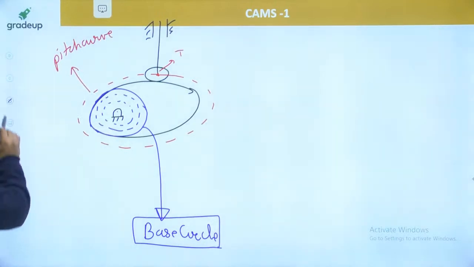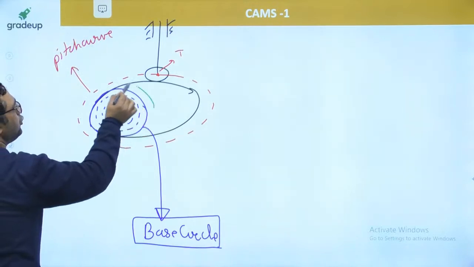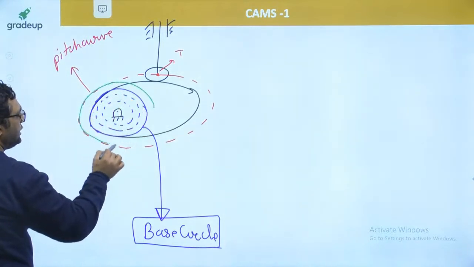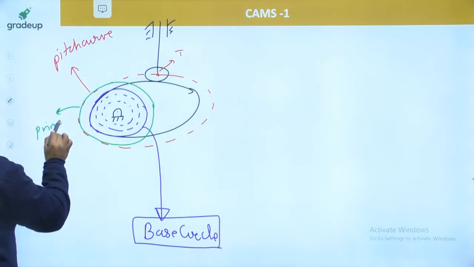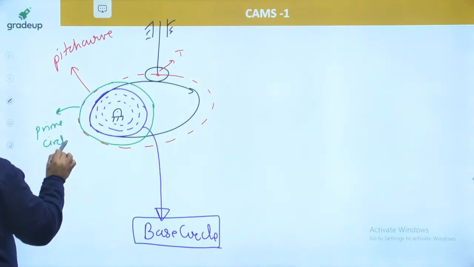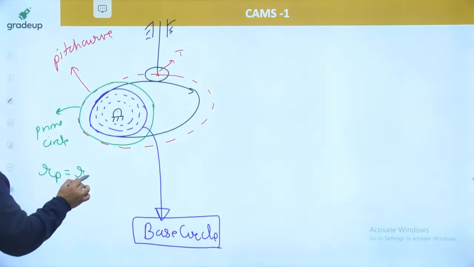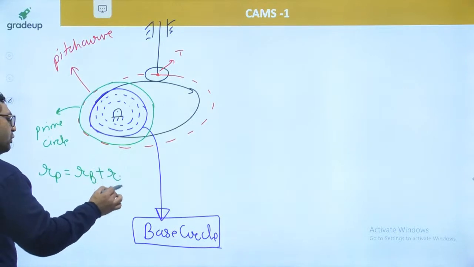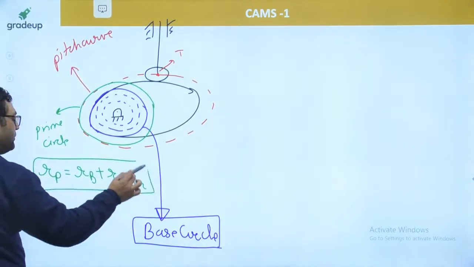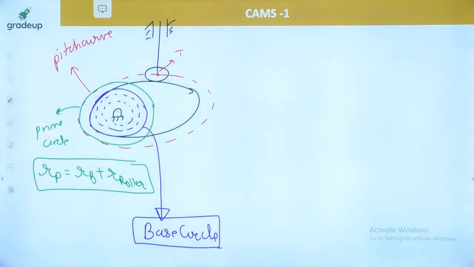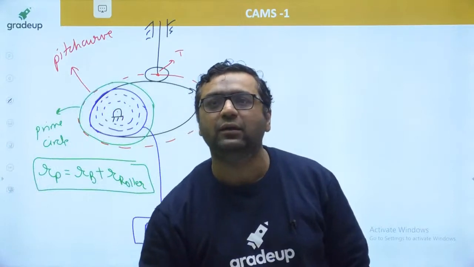My dear, if I am going to make a circle taking cam center as center and it is tangent to pitch curve, it is said to be prime circle. So prime circle and base circle are similar things. I will say the radius of prime circle is the radius of base circle plus the radius of roller. Okay, this is the relation between radius of prime circle and the radius of base circle. And my dear, I would like to say one more important thing.